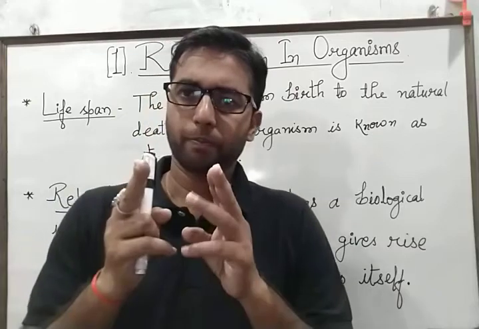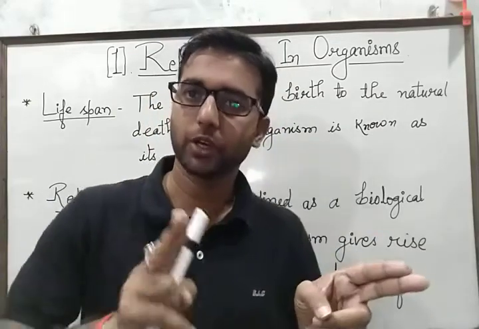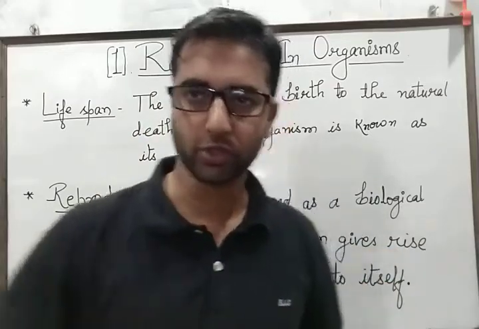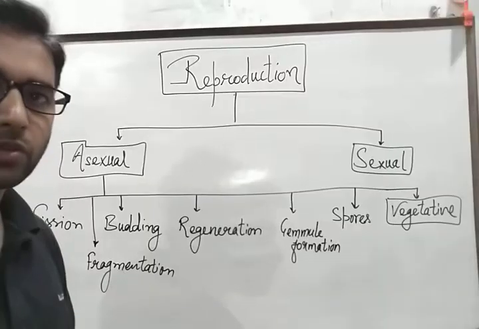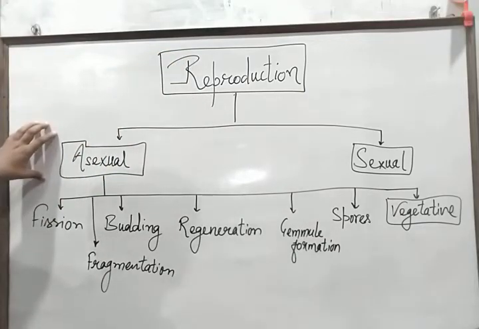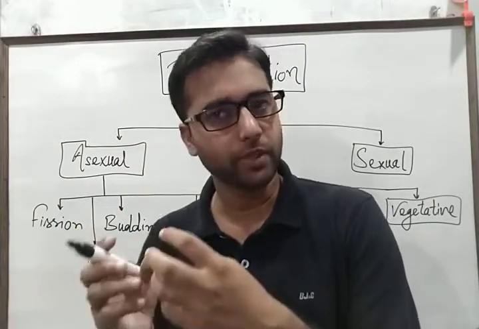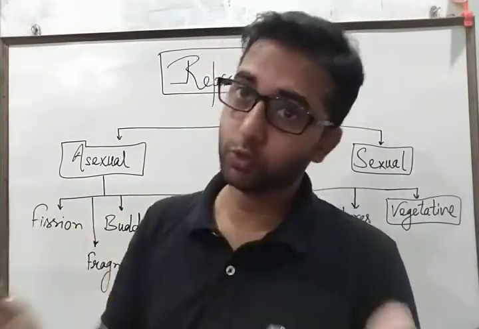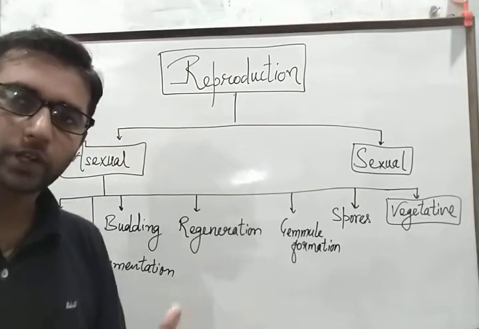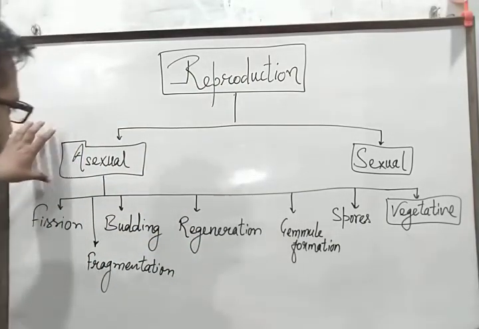Further, reproduction is broadly classified into asexual reproduction and sexual reproduction, on the basis of the involvement of gametes: formation of gametes and fusion of gametes. Now, let's discuss one by one. What is asexual reproduction?